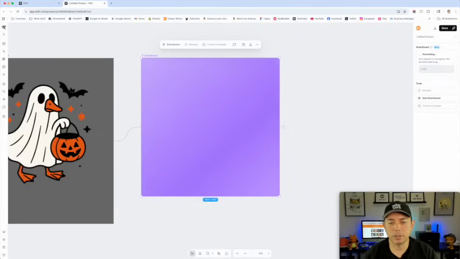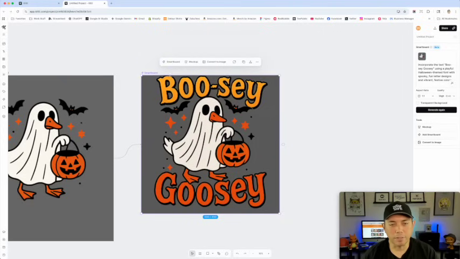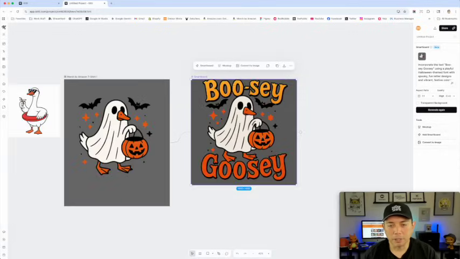I probably shouldn't have picked square. Well, this one is a square. Let's see. There's also the one that's taller. I may have to do that. Sometimes what happens is it cuts it off if it's too tall. This may happen here. Let's see what happens. So cool. It kind of did it, but it kind of cut it off. If you look up here, I'm going to zoom in. It kind of cut off the top here, but it redrew everything, kind of laid it out. So this isn't the vector anymore, but this Boozy Goosey is kind of cool.